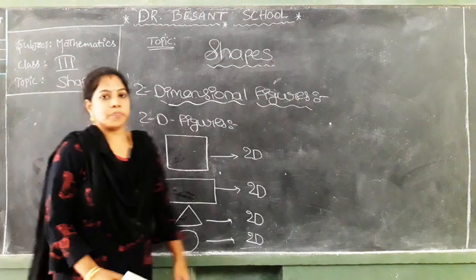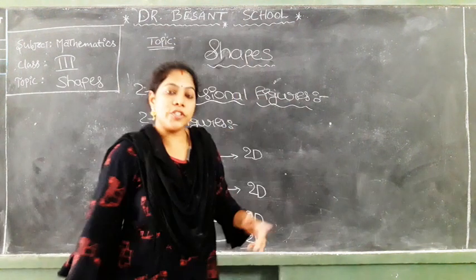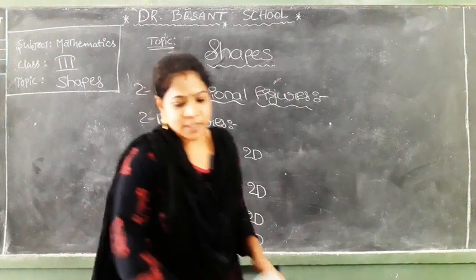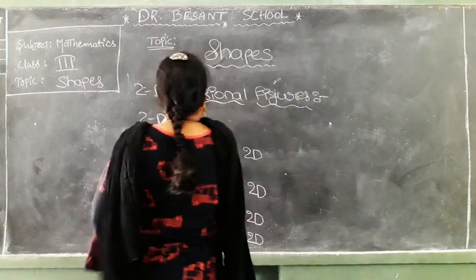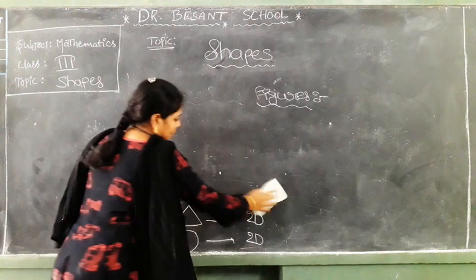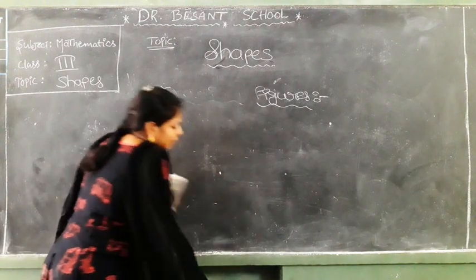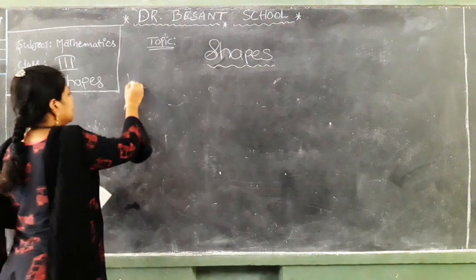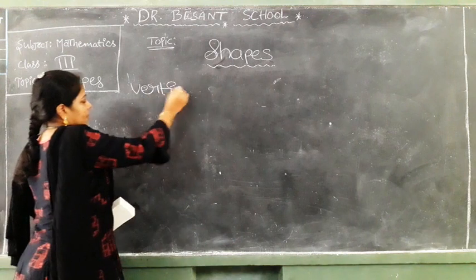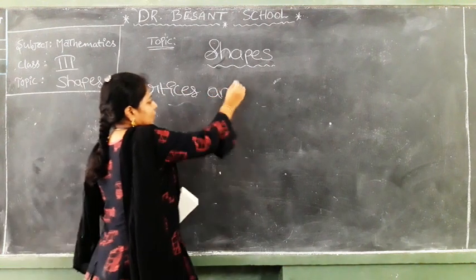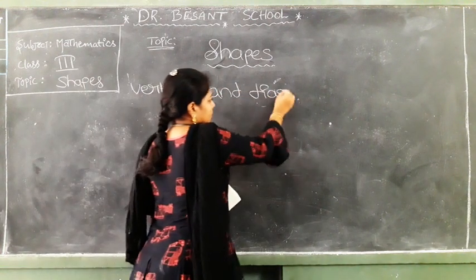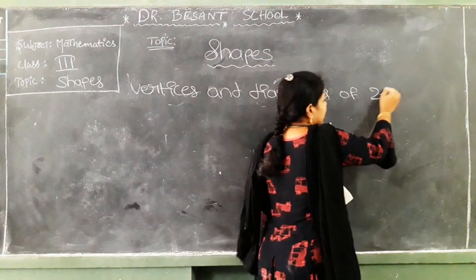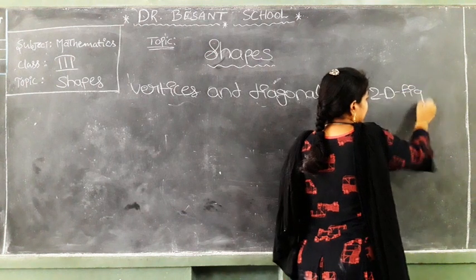Okay. Now we have to discuss the first topic, vertices and the diagonals of two-dimensional shapes. What is our next topic? Vertices and diagonals of two-dimensional shapes. Vertices and diagonals of 2D figures or 2D shapes.